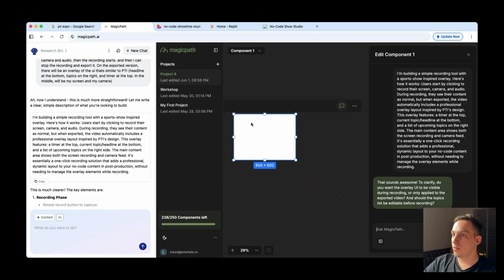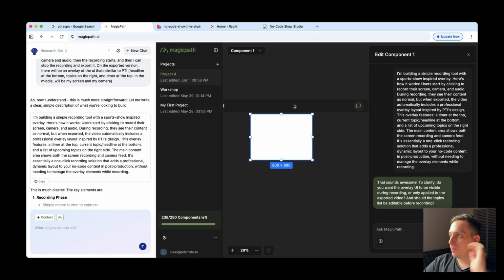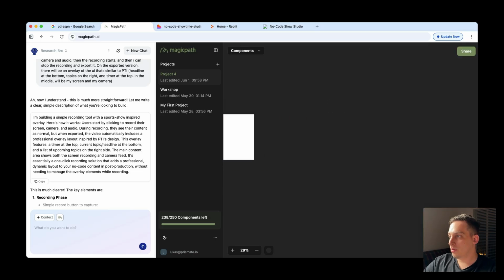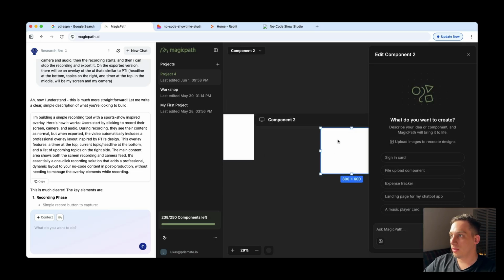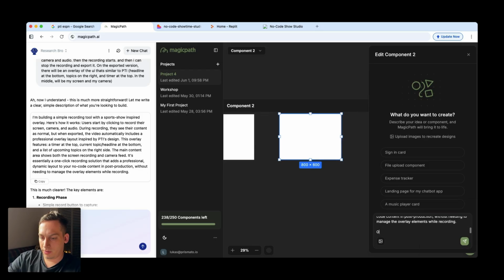Maybe what we can do is we can edit the design of the, like component 1 can be the design of the editor, and component 2 would be the design of the overlay. On this component, design the overlay that will be on the exported video.